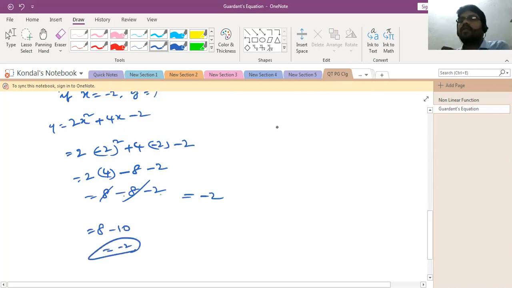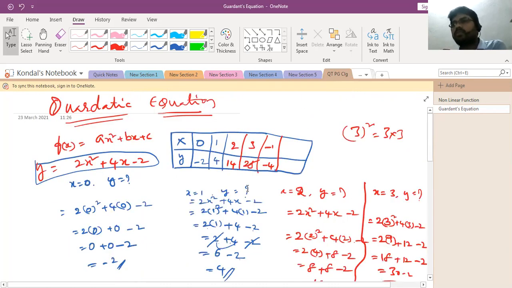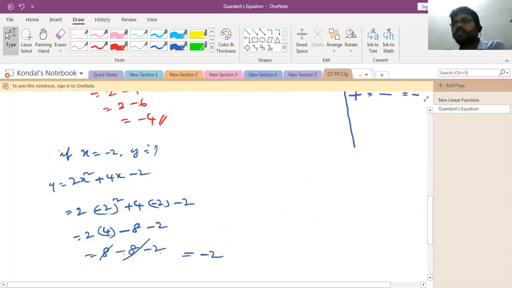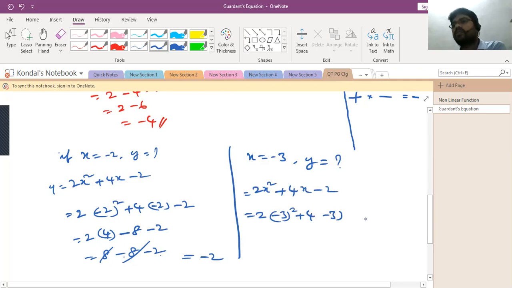Here, if x is equal to minus 2, then y is equal to minus 2. If x is equal to minus 3, how much will you get as the y value? So y is equal to 2x square plus 4x minus 2, which is 2 into minus 3 whole square plus 4 into minus 3 minus 2.